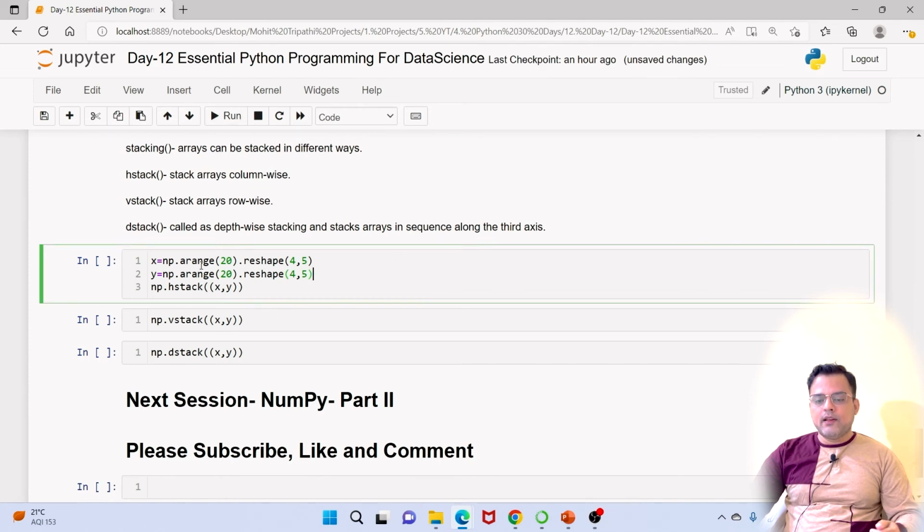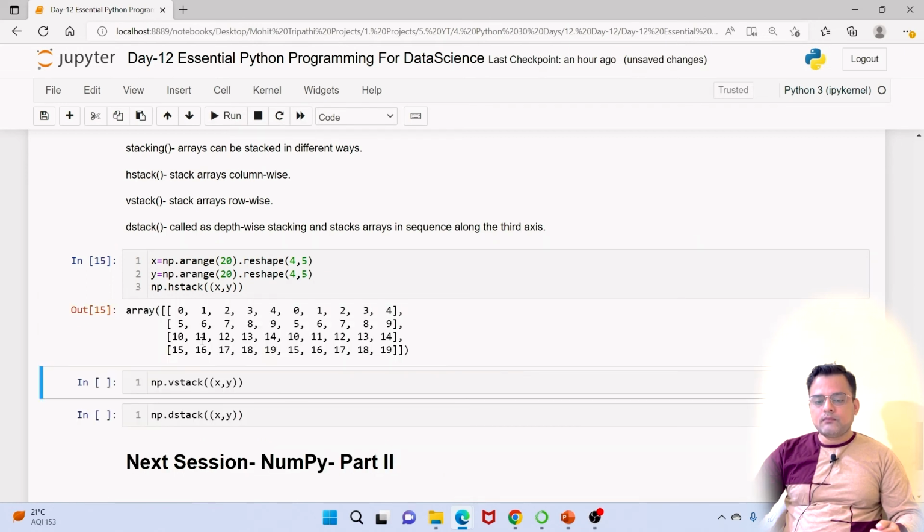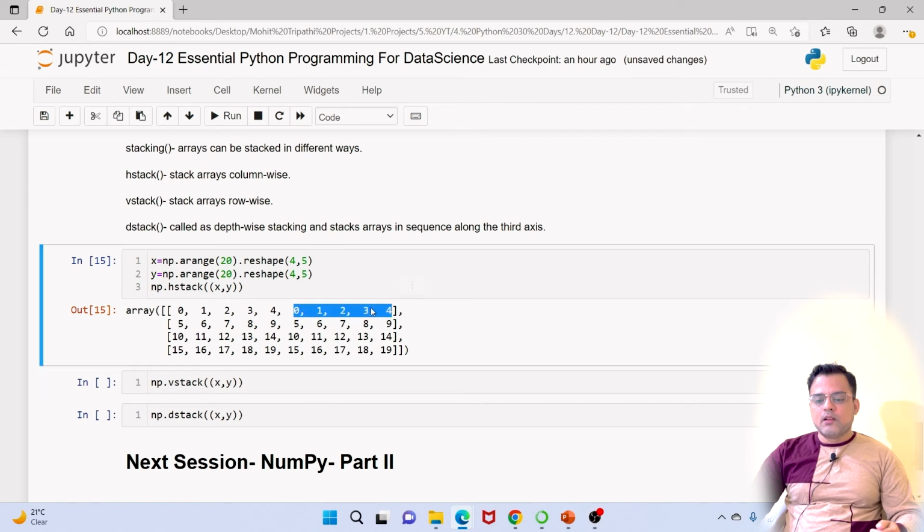So I have a two-dimensional array and hstack stacks column-wise. I am concatenating the same array. Here this is the first array and this is the second array, so it is stacked at the column level. This is called column-level stacking.